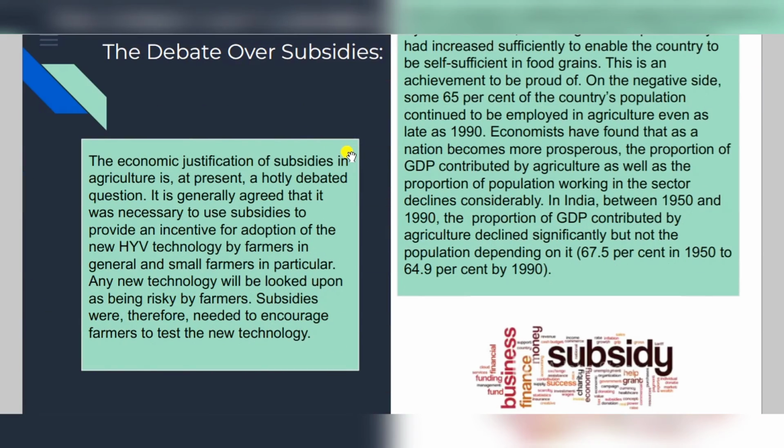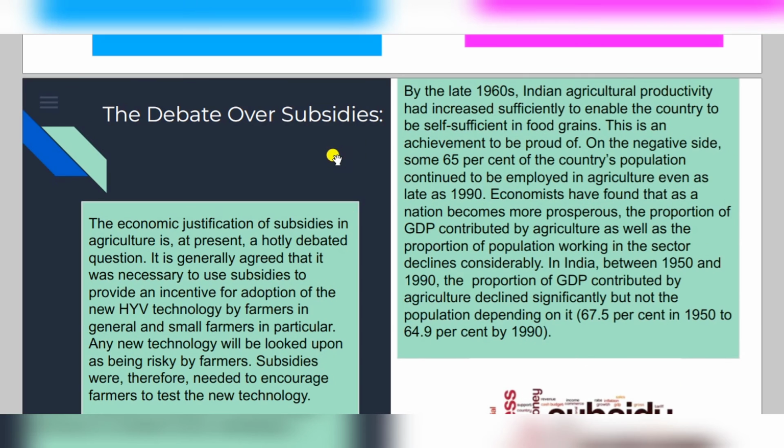Now, the debate over the subsidies. We are able to know that the economic justification of subsidies in agriculture is at present a debated topic. Why is there a debate over that topic? We have to adopt the new technology. By the late 1960s, Indian agricultural productivity had increased sufficiently to enable the country to be self-reliant in terms of food grains. This is an achievable position, but on the other side, there is also a negative side: 65% of the country's population continued to be employed in agriculture till 1990.